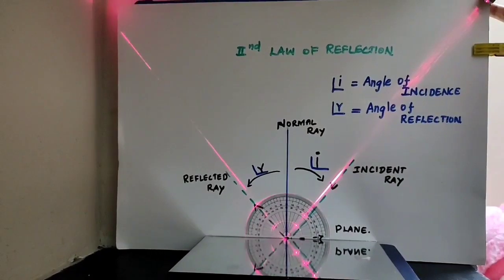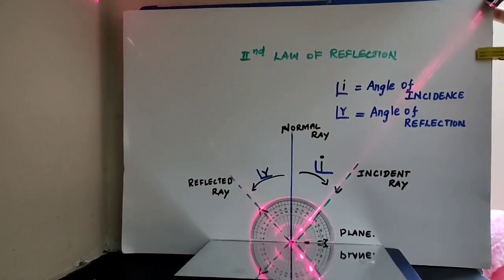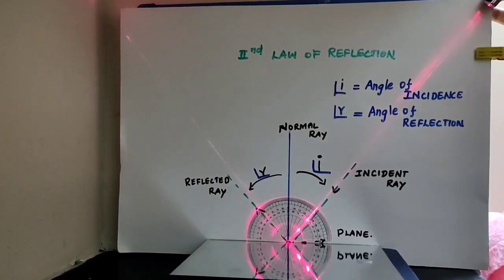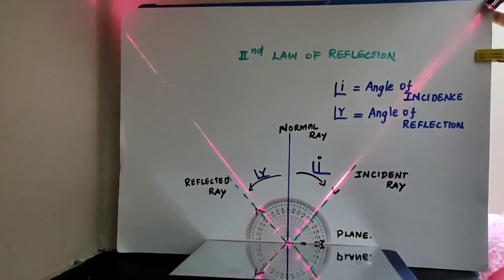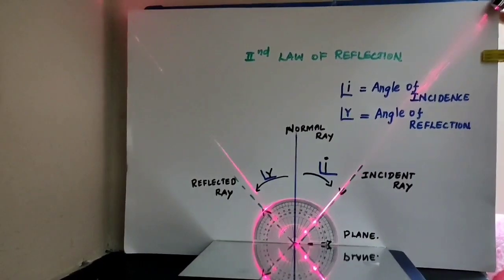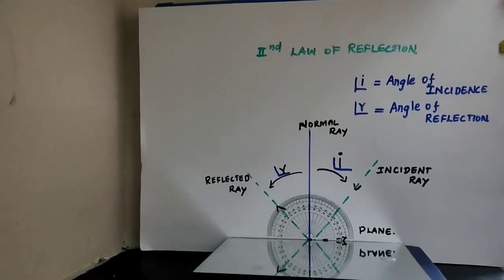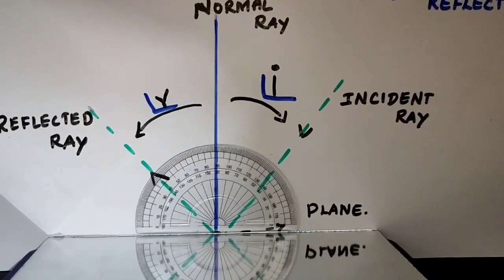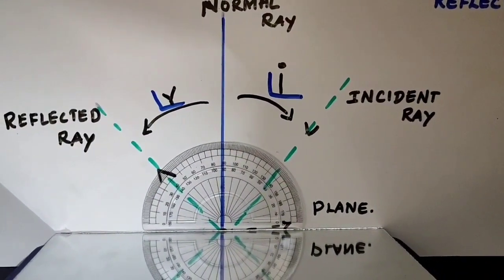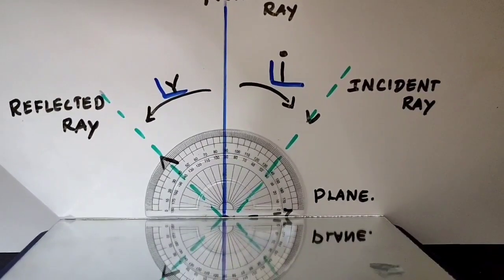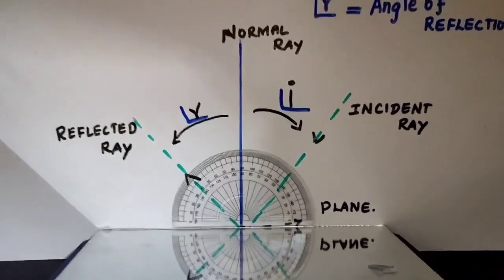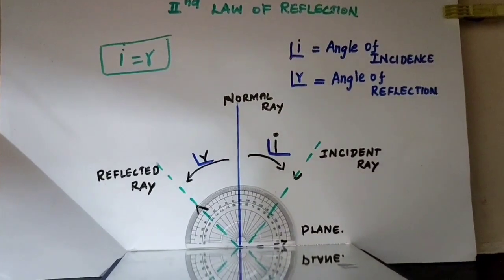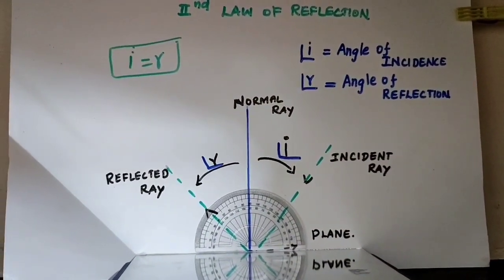From this experiment, I is equal to 40 degrees. Here the angle of incidence I is equal to approximately 40 degrees. R is equal to 40 degrees. So I equals 40 and R equals 40. So the second law of reflection is proved here. I is equal to R. Angle of incidence equals angle of reflection.